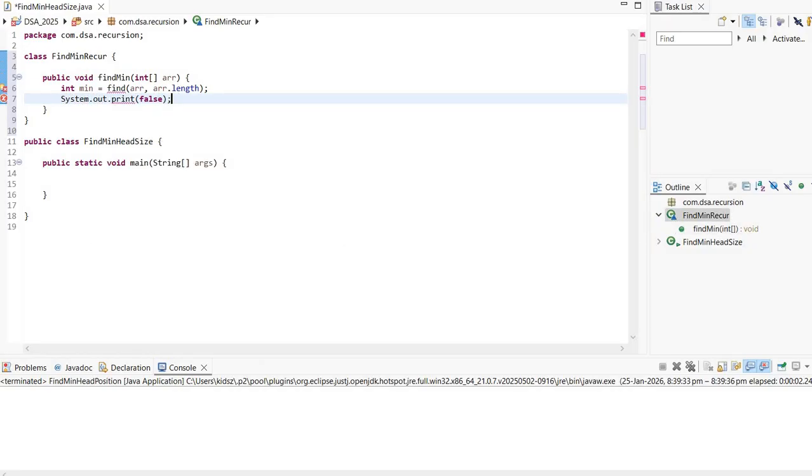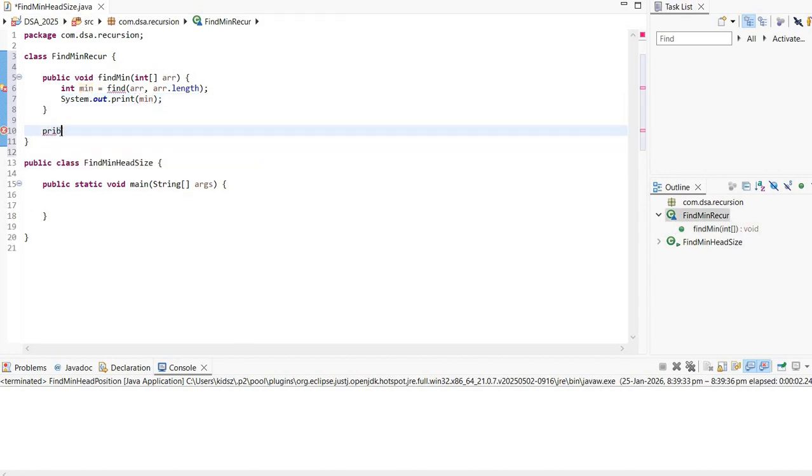So I'm going to print min, because min is going to hold the value. So private int find, and we need to pass two parameters. One is the array and the next one is going to represent the size of the array.